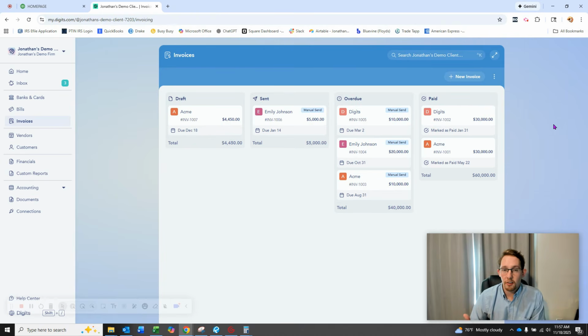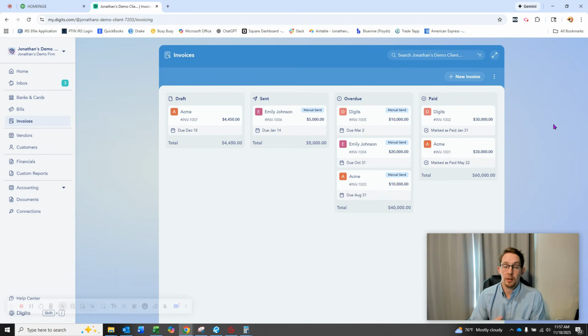I've been exploring the software. I've been really impressed with it. I think the price is fair. You're not going to get nickel and dimed. There's a ton going on under the hood to basically just hold your hand and make sure that you are able to generate accurate financials. And then if you have someone like a bookkeeper, staff accountant, or a CPA on hand, they're going to be able to utilize Digits much, much more effectively, much more powerfully, without having to jump through the hoops that you would for QuickBooks.